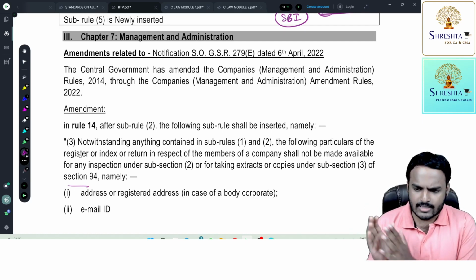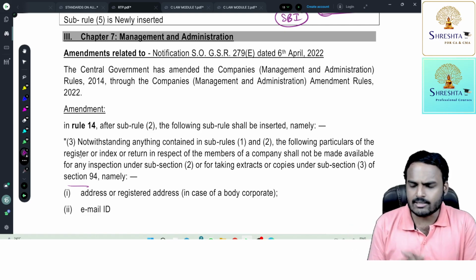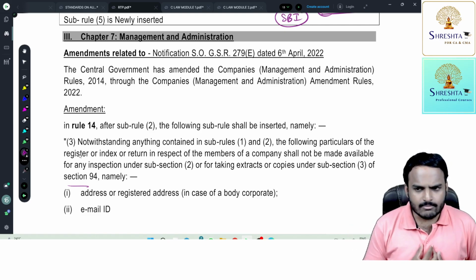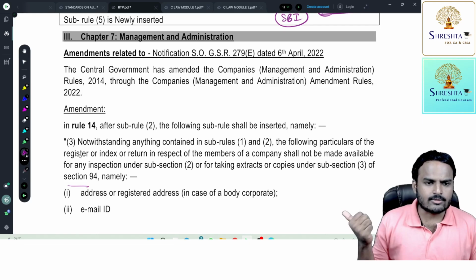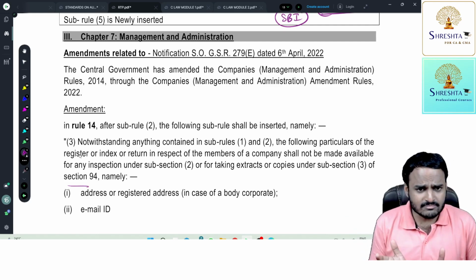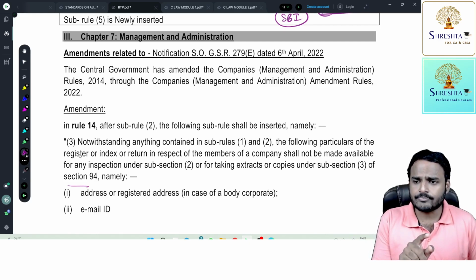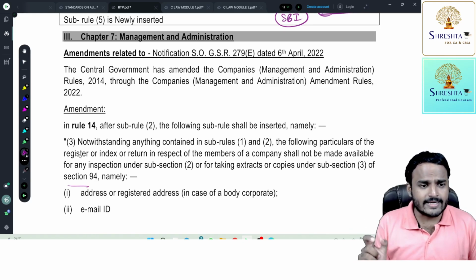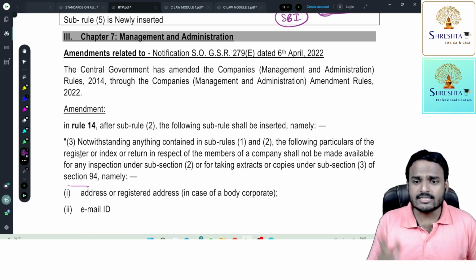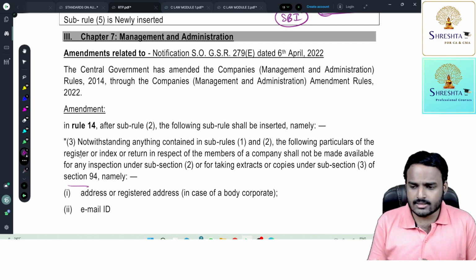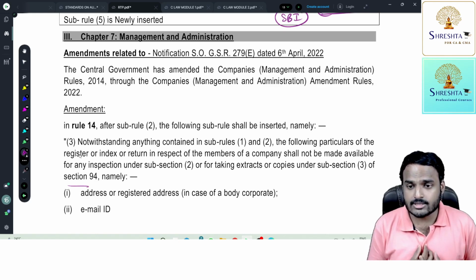Imagine I'm a member of a company, for example Reliance Private Limited. Being a member, my details are with the company. My details means what? Not simply the name DV Subramaniam holding 2000 shares. It includes KYC details, Aadhaar number, mobile number, email ID, PAN number, bank account details, number of shares held by me, and my residential address.